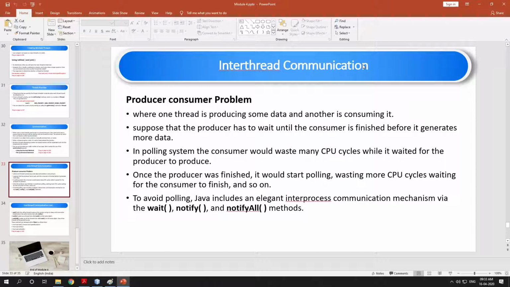In today's video we are going to discuss inter-thread communication. What is inter-thread communication? It's a communication between two or more threads for a specific task.